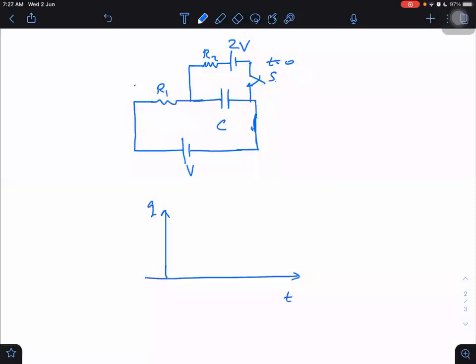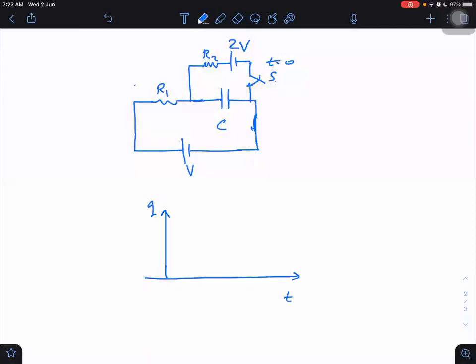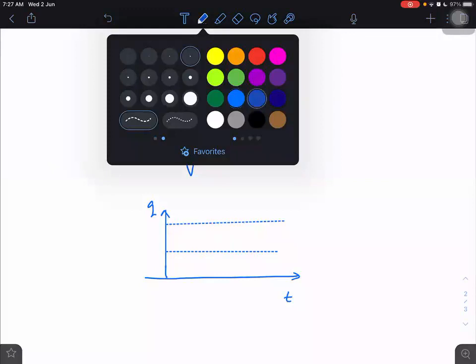What is the initial charge in this already? CV. Sir, the initial charge is CV, already CV. So let me draw that initial charge CV. This is just a line representing the initial. Similarly, what is the final one? The final one after a long time will be 2CV.